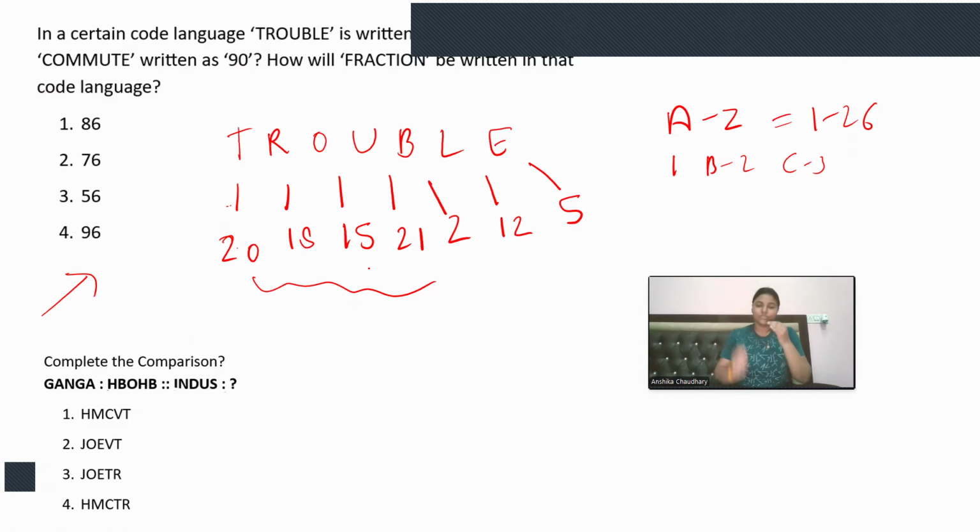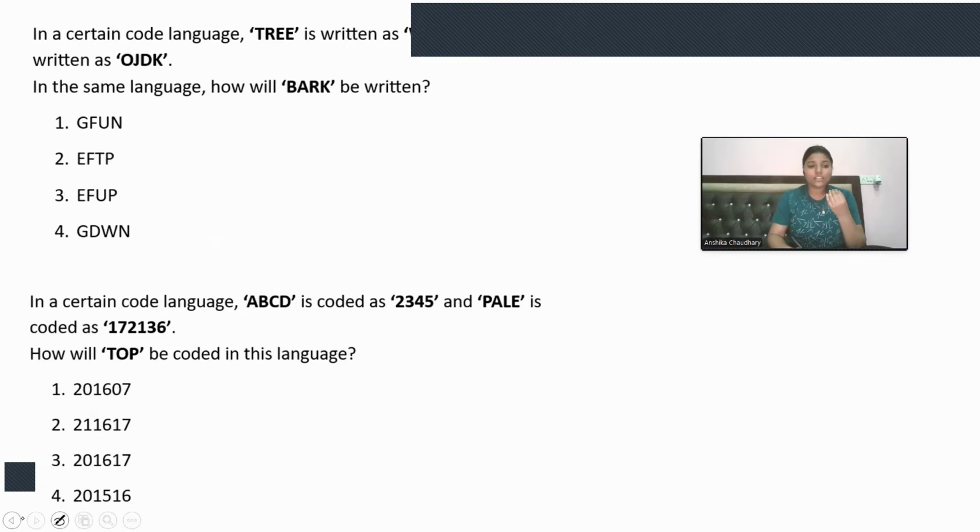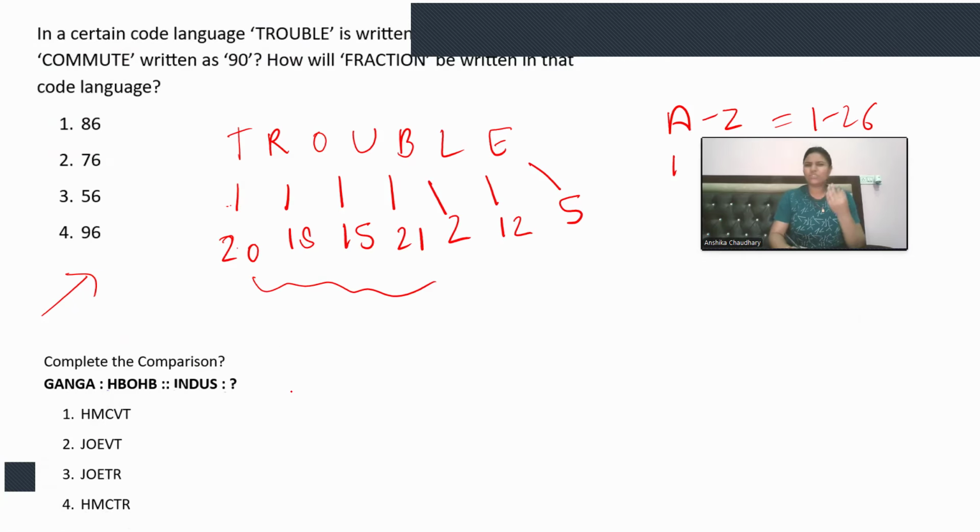T stands at the 20th position in the alphabet. R stands at 18th. O stands at 15th. U stands at 21. B stands at 2. L stands at 12 and E stands at 5. I remember these all, right? Because this type of question is in my daily practice, so I can easily get it. But if you don't remember or aren't aware of these, go into Google or simply write A, B, C, D and 1, 2, 3, 4 yourself, and then memorize. Otherwise, I will tell you some shortcut tricks in the next video to remember these all.